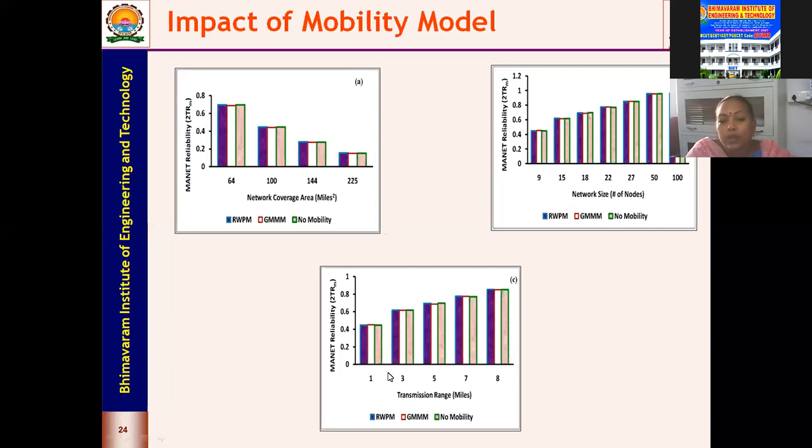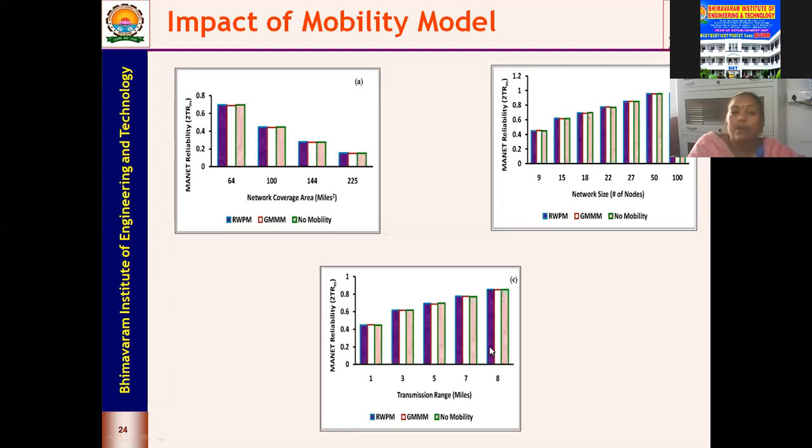So in all, finally, what I would like to conclude is that whether you make use of a mobility model or not, it does not have a significant impact on your network reliability. So without using a mobility model, we can go in for random generation of the node locations, and through that random generation, we can get different topologies. We can do the connectivity analysis, and finally we can see the impact on the reliability.